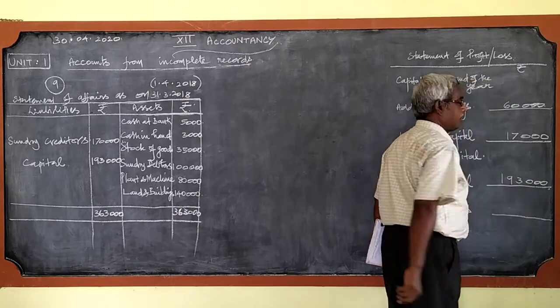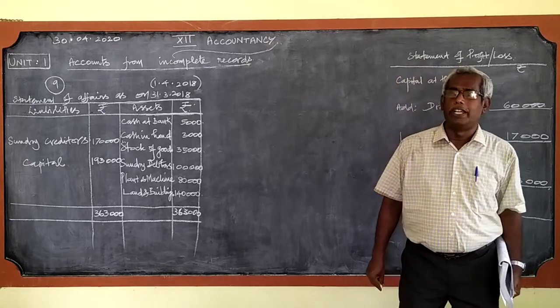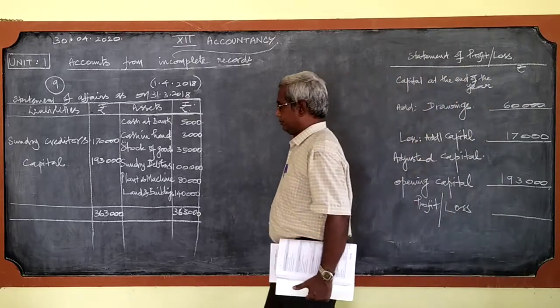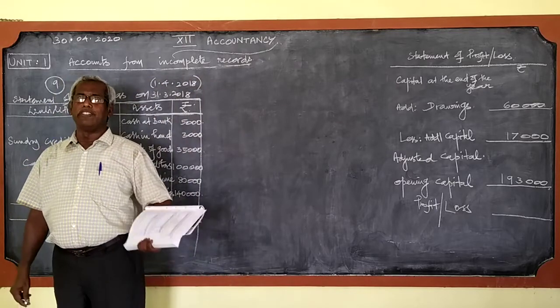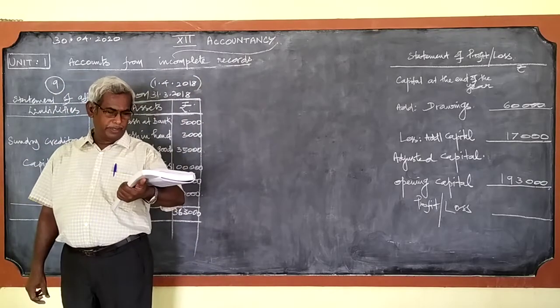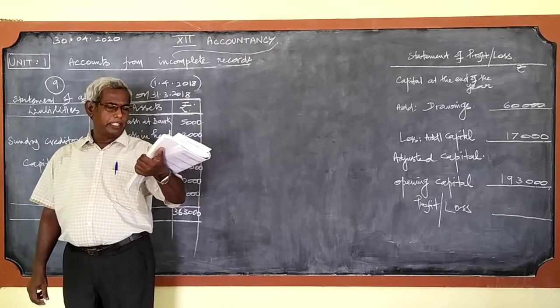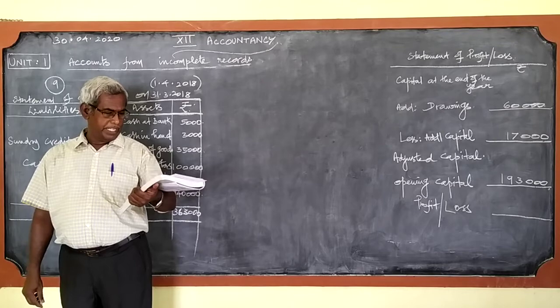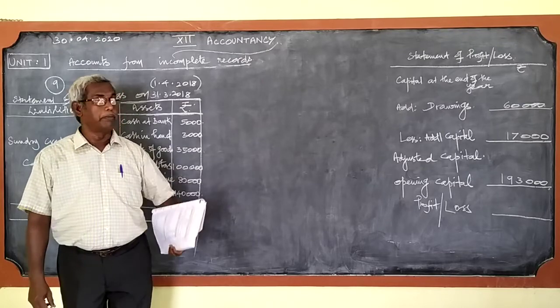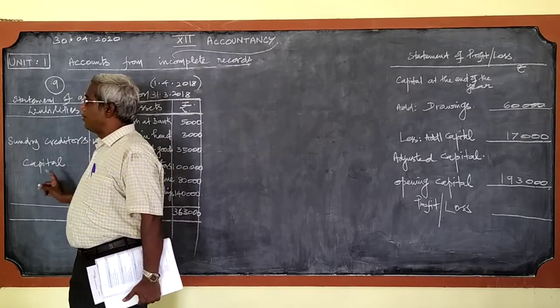1,93,000. Yes, definitely you should have a doubt. There are two adjustments given under the problem. Create a provision of 5% on debtors. Plant and machinery is to be depreciated at 10%. I missed it to do here.